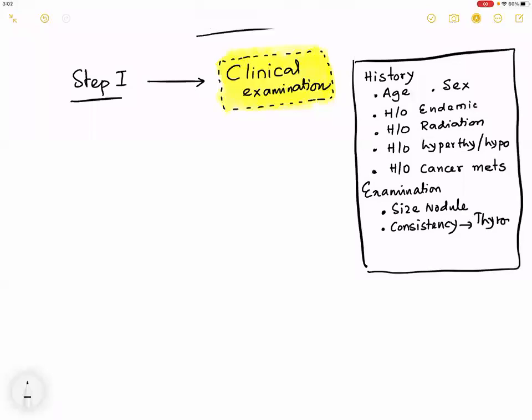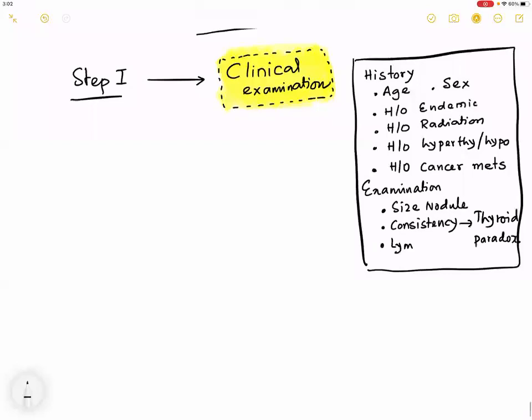I will not be explaining this today. In cancer, I will be teaching you this part. What is a thyroid paradox? The last part is lymph node. Okay? So please remember this part.